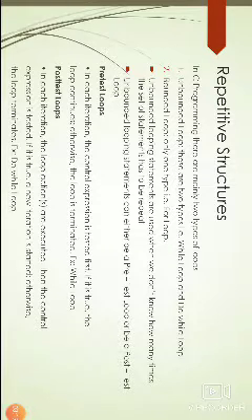Unbounded looping statements are used when we don't know how many times that set of statements has to be repeated. Unbounded looping statements can either be a pre-test loop or a post-test loop. So what are pre-test loops? In each iteration, the control expression is tested first. That means the expression is evaluated. If it is true, the loop continues. Otherwise, the loop is terminated. So while loop is a pre-test loop.